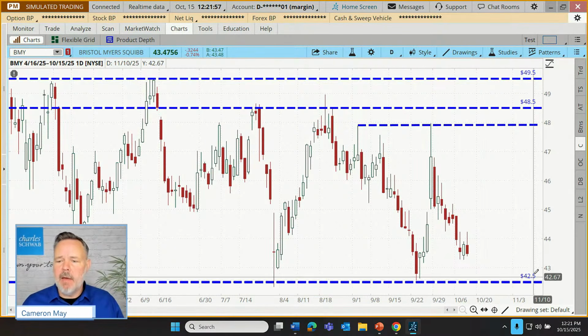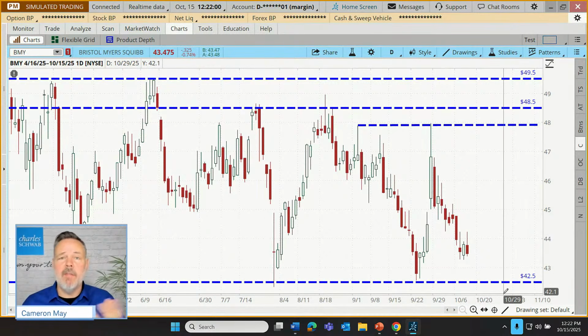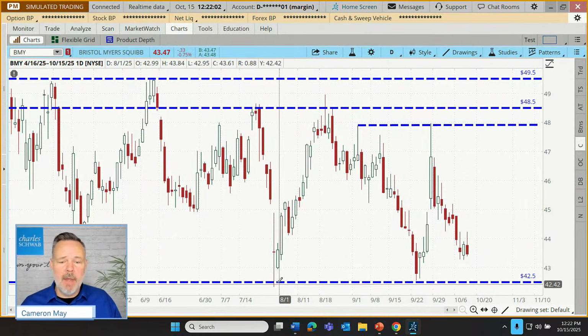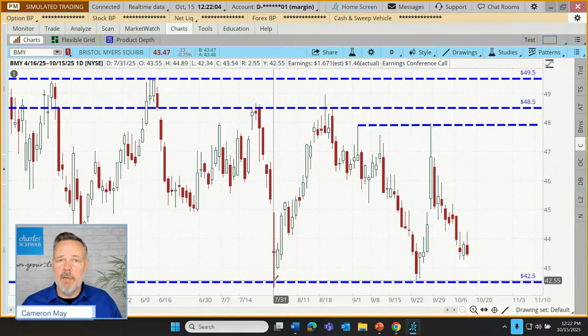And let's say that if we break down below 42.5, how about we just say at $42? There's not been one time in the last 6 months where Bristol Myers has traded as low as $42. And for some, that might signal, boy, this is heading in entirely the wrong direction. Maybe they don't want to own those shares anymore. So let's go put in a stop order.